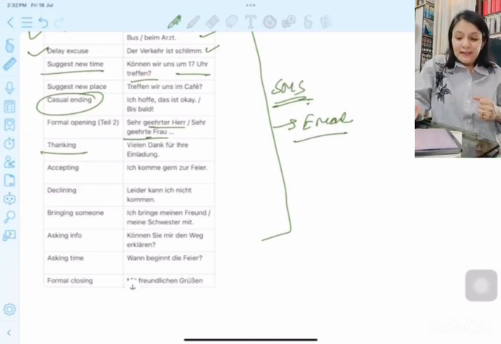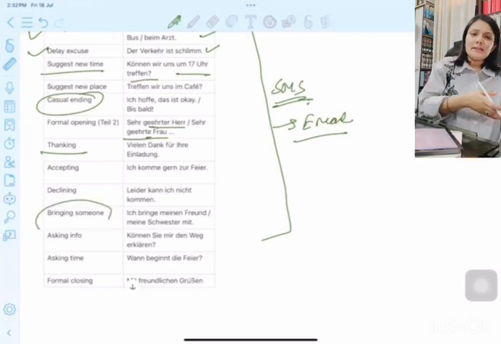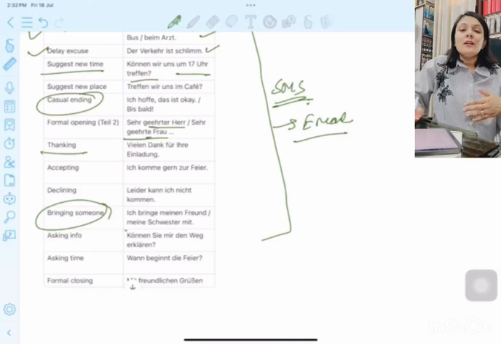And if you're declining, leider kann ich nicht kommen. Unfortunately, I cannot come. If you have to bring somebody along with you to the party, to the meeting, you can say, ich bringe meinen Freund oder meine Schwester or meine Frau mit. Any of it you could say.